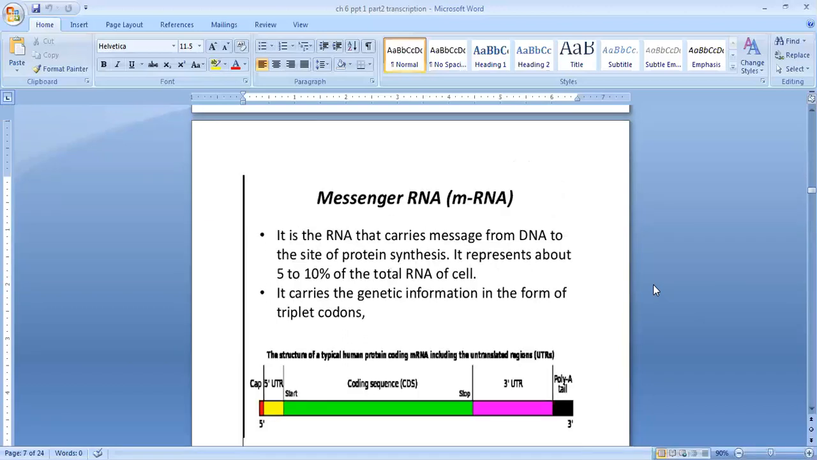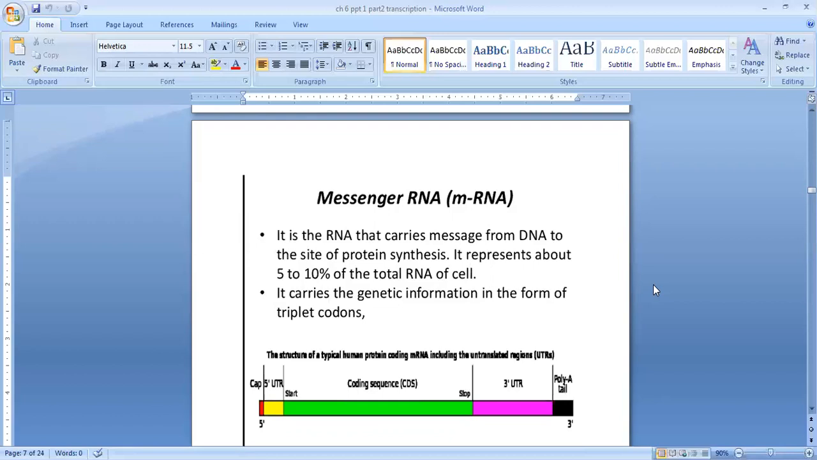Then next is messenger RNA or mRNA. It is an RNA that carries messages from DNA to the site of protein synthesis. So what is the function of the mRNA? Why is it called a messenger? Because it carries the message from DNA to the site of protein synthesis. It represents about 5 to 10% of the total RNA of the cell. It carries the genetic information in the form of triplet codons. How do they carry the information? In the form of triplets, meaning three-letter codons.